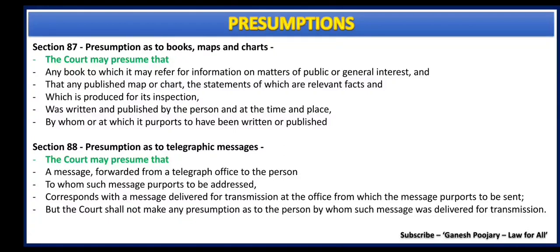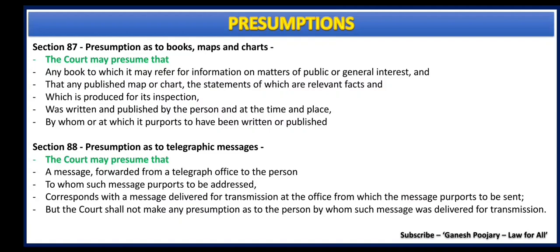Section 87 discusses about presumption as to books, maps and charts. Now, the court has a particular question related to matters of public general interest, books, maps or a chart, and there is a book which is written and published by a person in that particular time and that particular place, and if that is coming in front of the court for its inspection, the court may presume that such book is genuine or may not be.